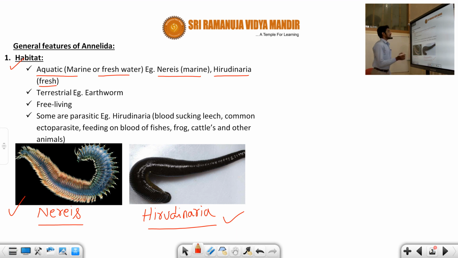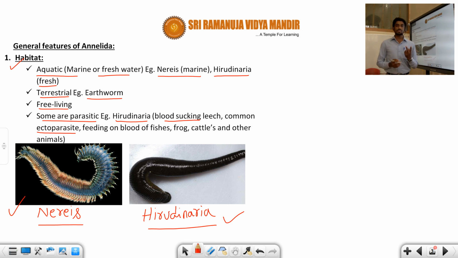What is the common example for the terrestrial or land habitat? The common example is the earthworm. The majority of Annelida are free living, and some are parasitic in nature. What is the common example for a parasite? That is Hirudinaria, the blood-sucking leech. It is a common ectoparasite.